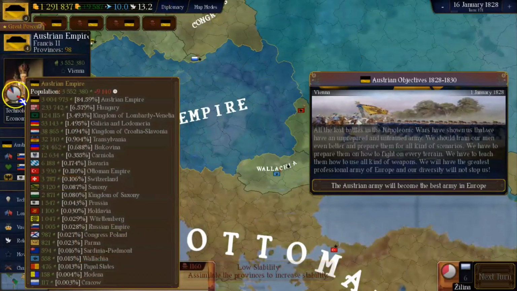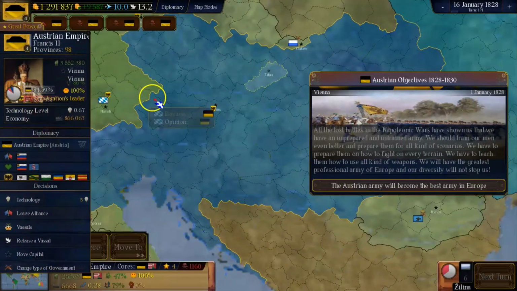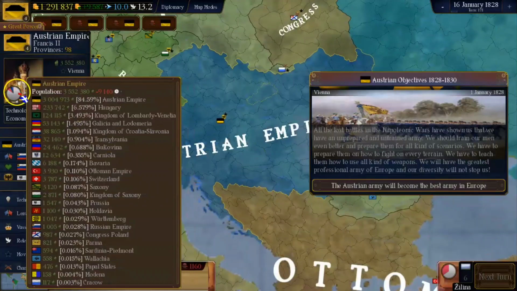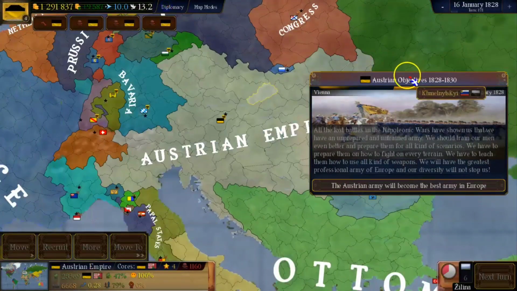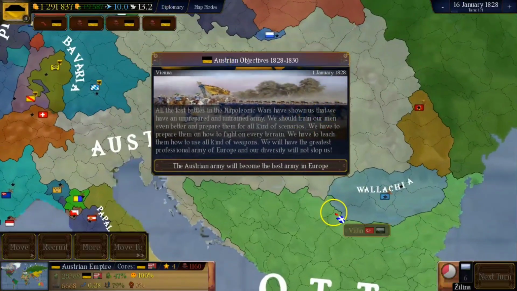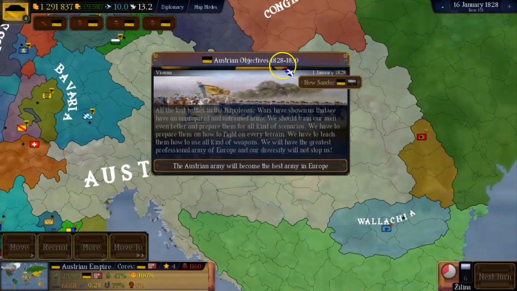Our stability has risen up a lot since the start. Now we are the absolute majority in the empire, even if this doesn't mean we are a majority Austrian nation, it just means that many people have been assimilated into the Austrian empire culture. Austrian objectives 1818, 1828, 1830.